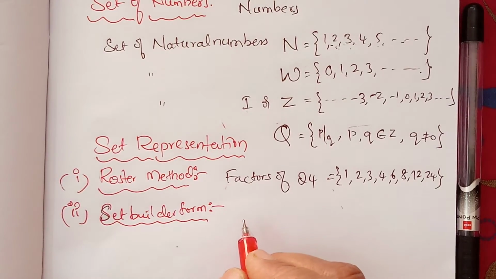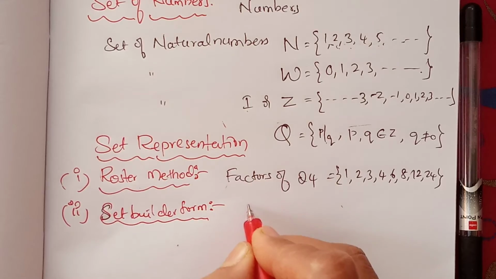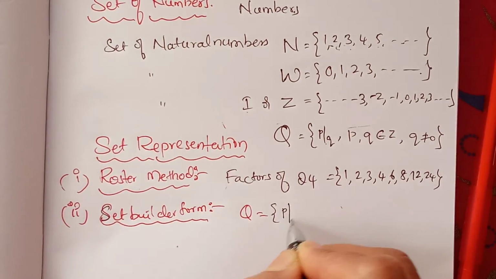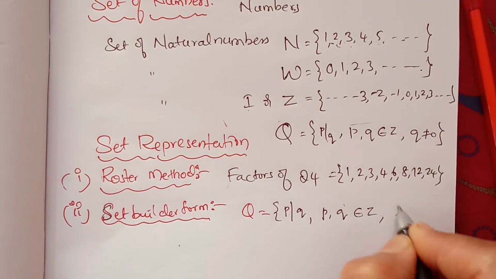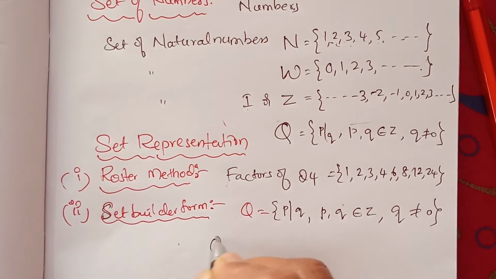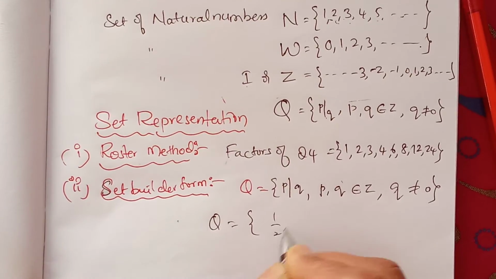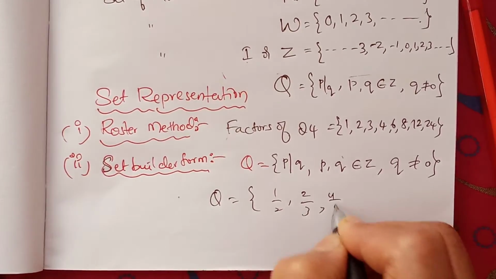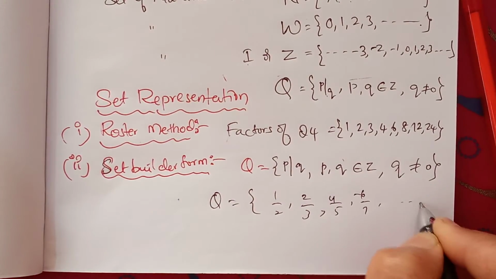Suppose an example here. Just before, I gave you Q is equal to rational numbers. This is called the rule: P comma Q belongs to Z and Q is not equal to 0. This way we can write any rational number: 1 by 2, 2 by 3, 4 by 5, 6 by 7, minus 6 by 7, and so on.